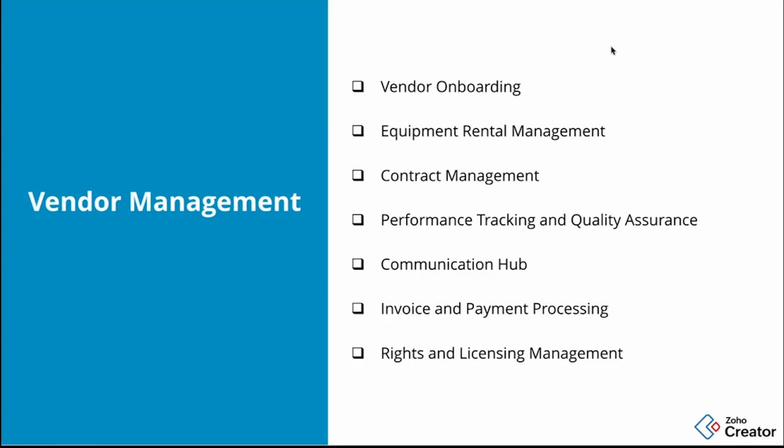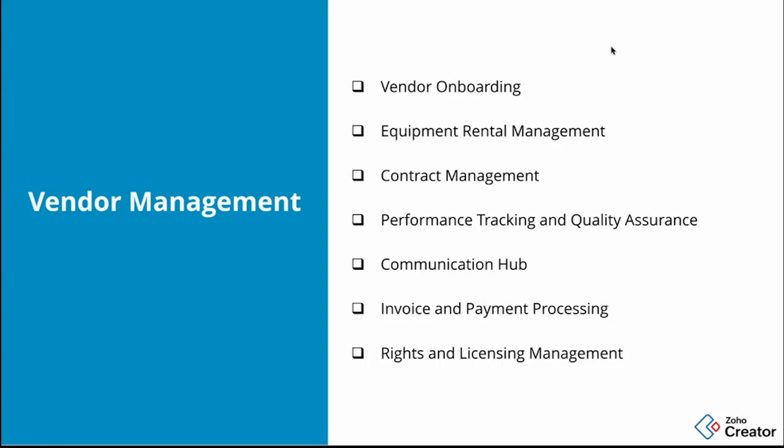And next is going to be vendor management. Every time I rent equipment, I need a particular vendor who will provide the best equipment for my particular shooting. So for that, we can manage all the vendor onboarding process.